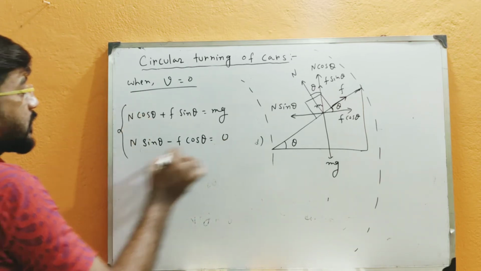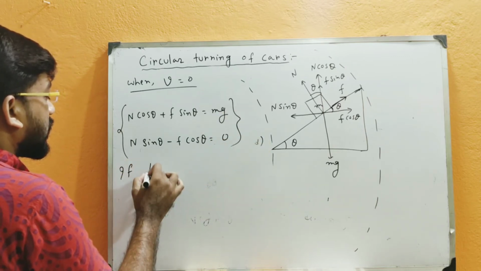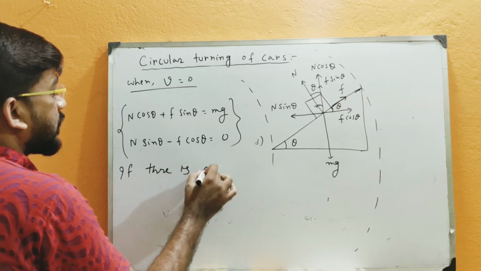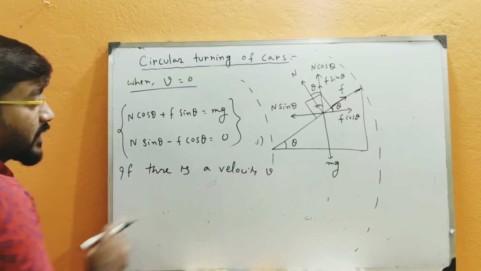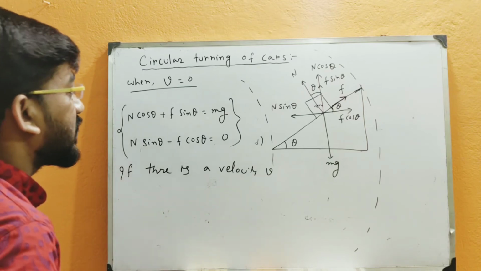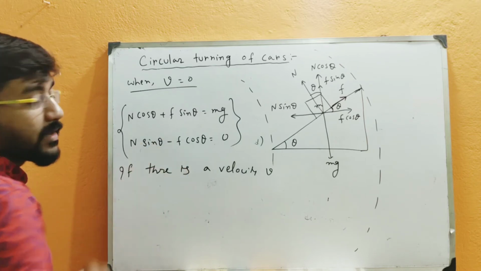Now if there is a velocity, if there is a small velocity v, and the car is just starting to move, then what will happen? There will be a resultant force of N sin theta minus F cos theta.